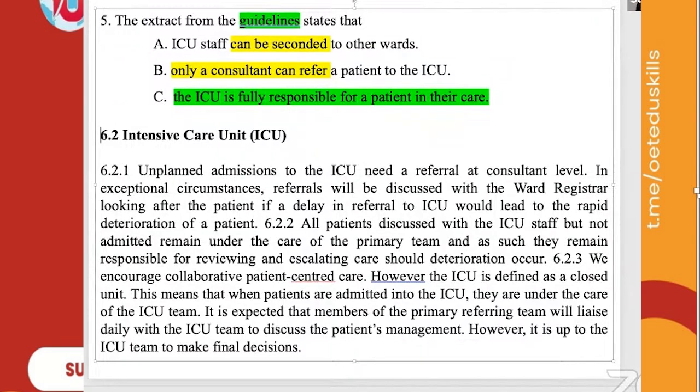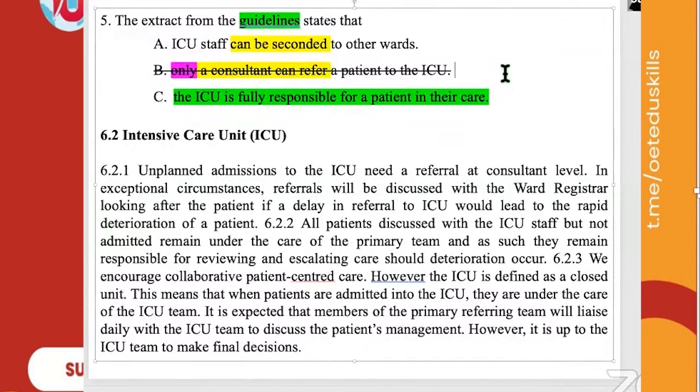Most of these questions, from your general knowledge, I tell you, definitely half of the questions you can answer, but you don't analyze those options. And only a consultant can refer a patient to the ICU. There are so many ways of referring, right? Not only a consultant. And again, only means what? Another strategy, which I am not dealing with here. Absolute. When there is an absolute word, immediately that option is out.